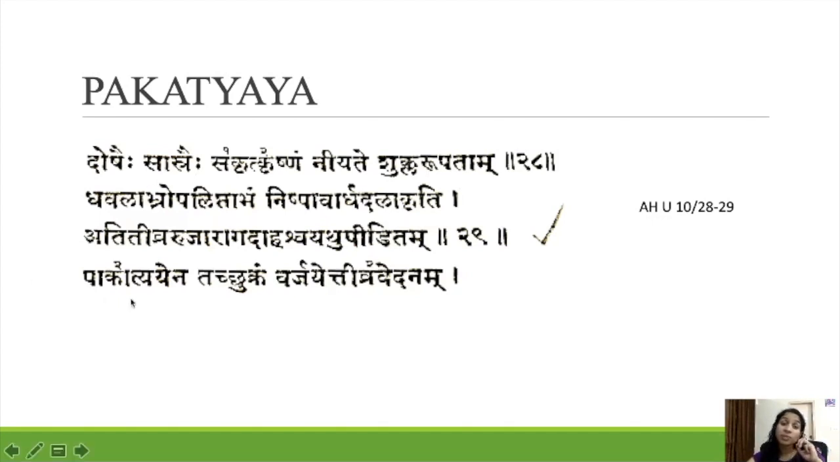What all symptoms will be there? Aditivra ruja, ragam, daham, shvayathu, pidika. So there will be severe pain, severe redness, severe daham, burning sensation, and shvayathu, swelling. This type of shukla, that is pagatyena tat shuklam, that shuklam varjayet, with tivra vedana. It should be neglected, and it will be with tivra vedana. It should be neglected. So this is Pagatya in Krishna Mandala.